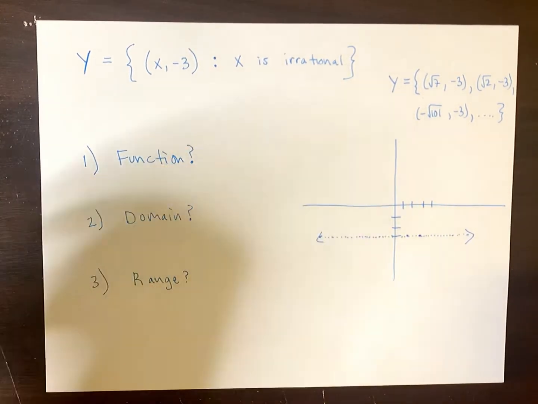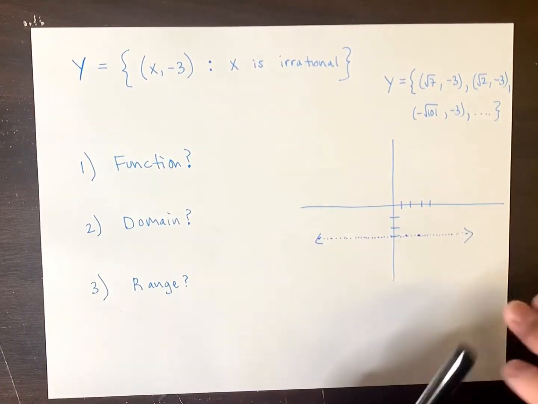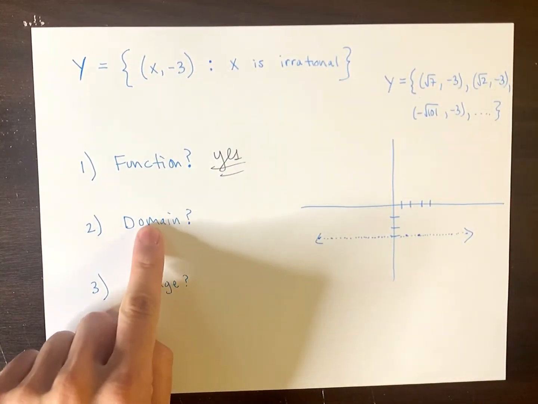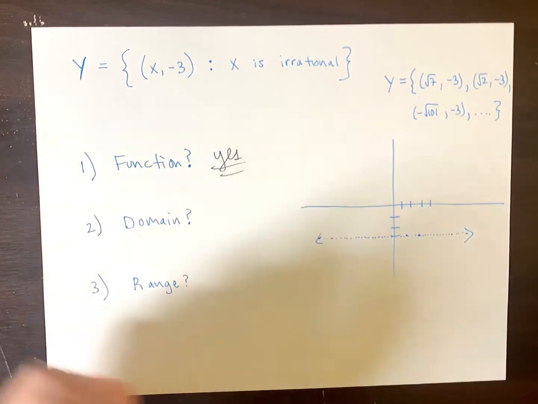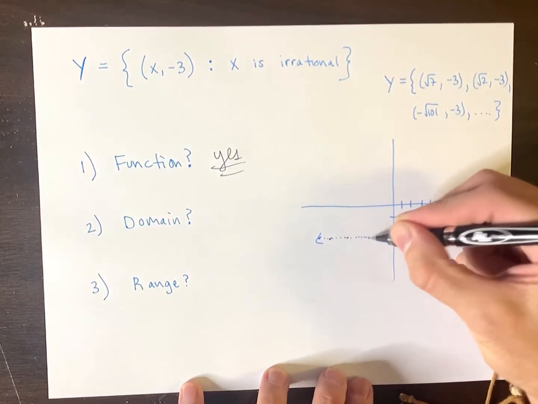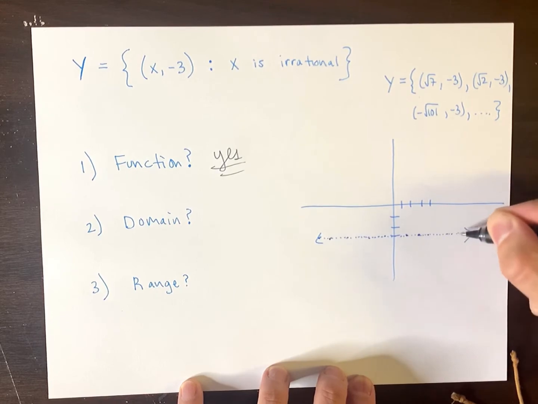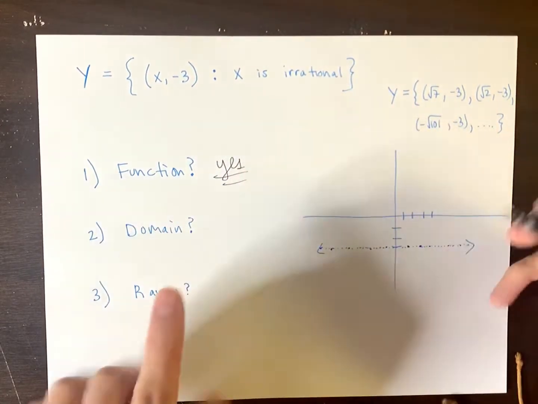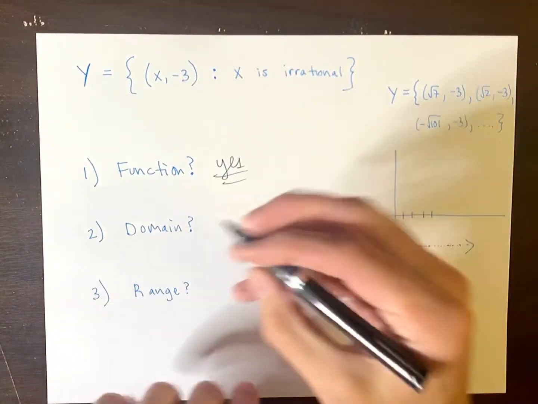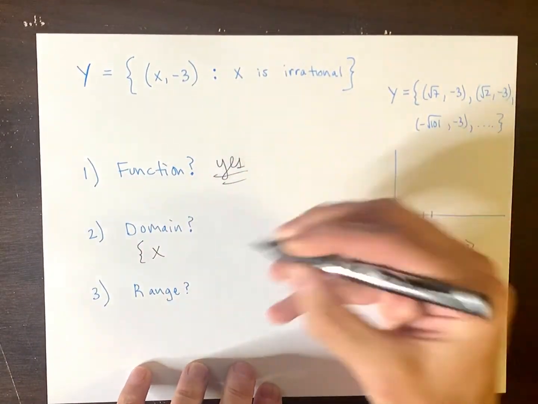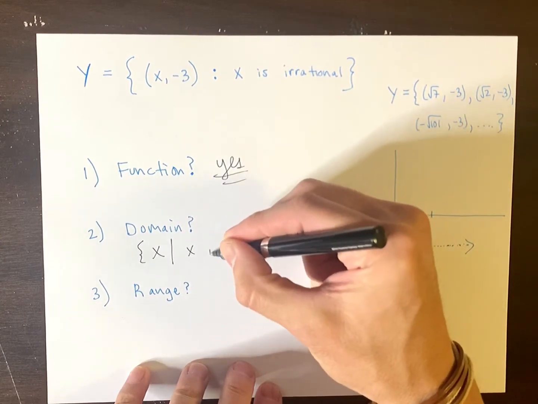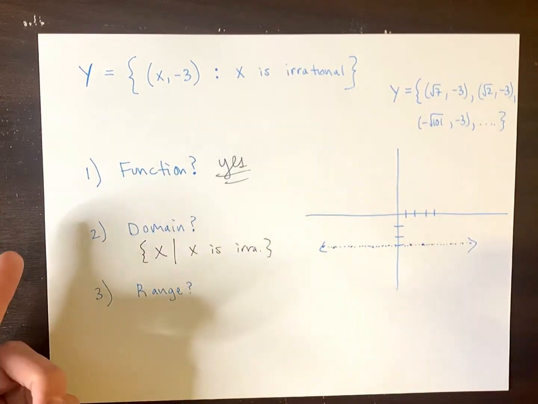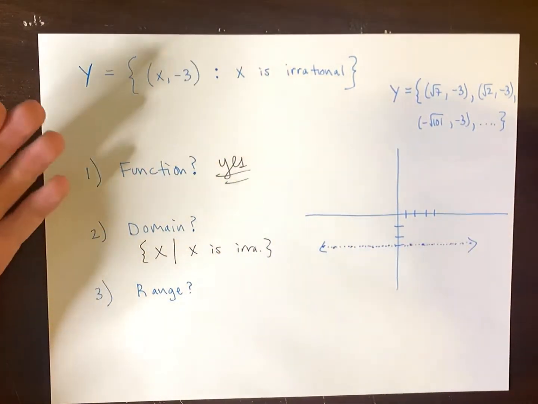Now, is this a function? Well, does it pass the vertical line test? It sure does. So yes, it is a function. The domain refers to all of the x coordinates. So there are a lot of points here, and all of the x coordinates satisfy one condition. The x coordinates are irrational. So for this problem here, my domain is the set of all x's such that my x is irrational. So that's my domain. It is a description of the x coordinates that we are using for this problem.